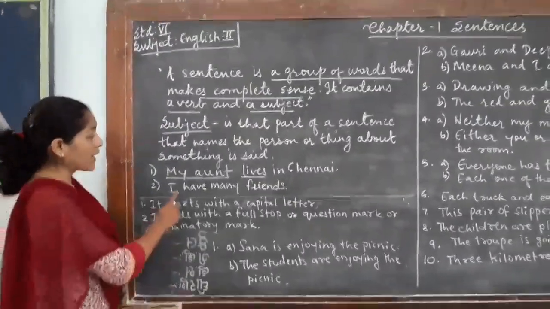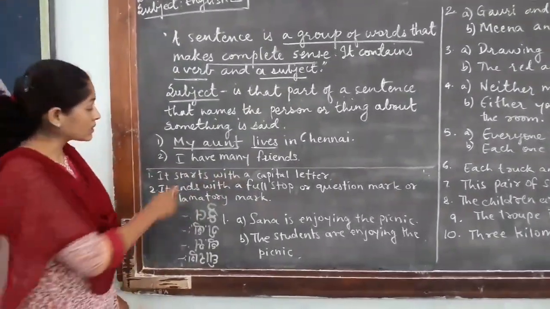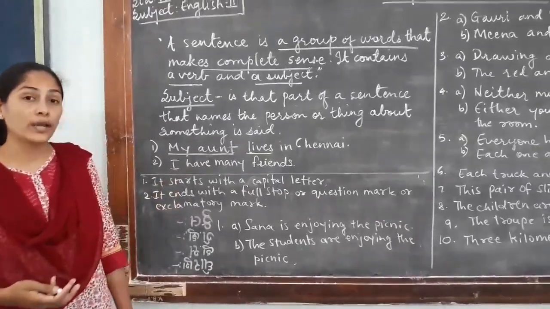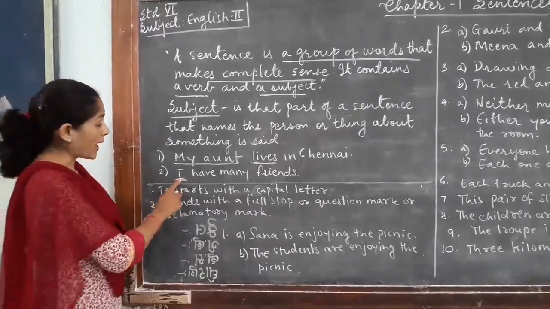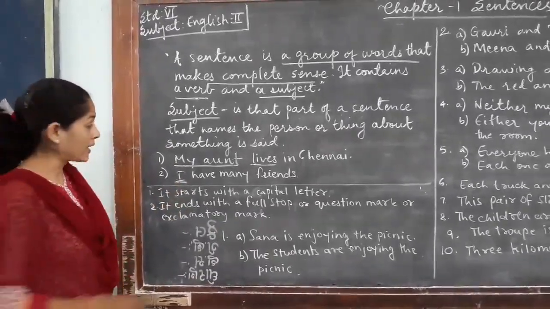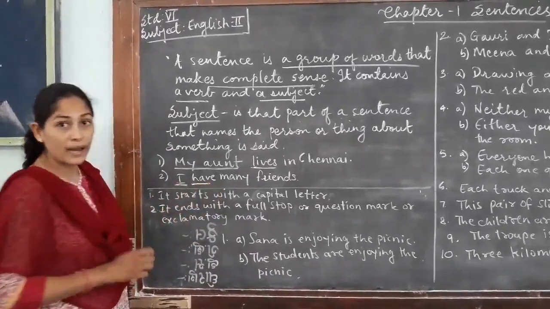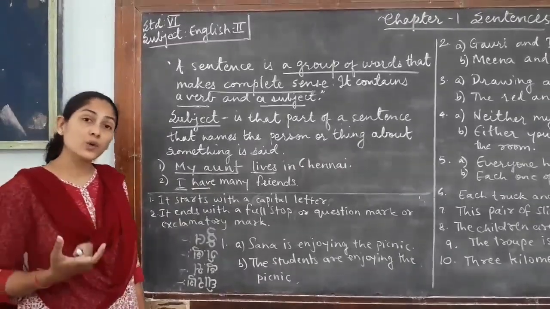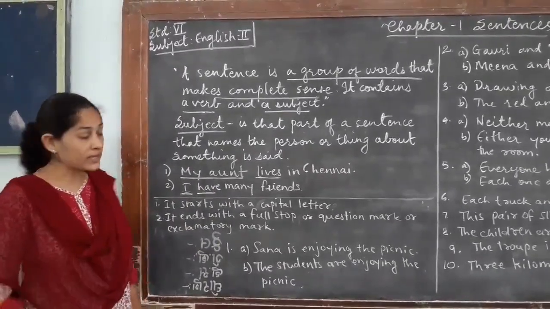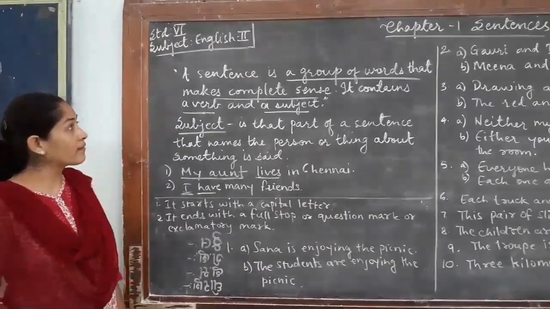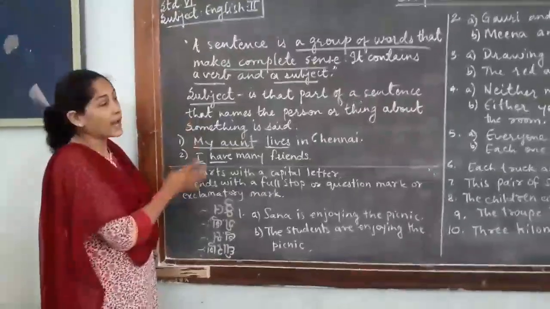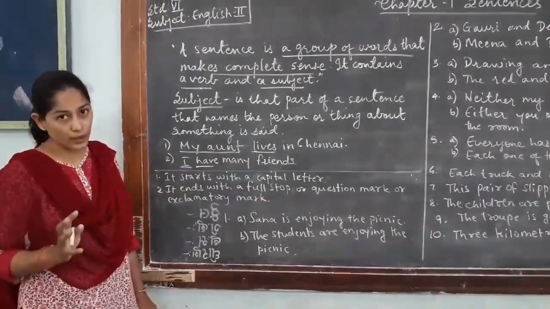Okay, now next one, I have many friends. Okay, in the sentence about whom are we talking? We are talking about I. Okay, so I becomes here a subject and have becomes the verb. I have many friends. This is a group of words. It makes a complete sentence. It has a verb and it has a subject also. So we have learned about what is a sentence and what is a subject and a verb.